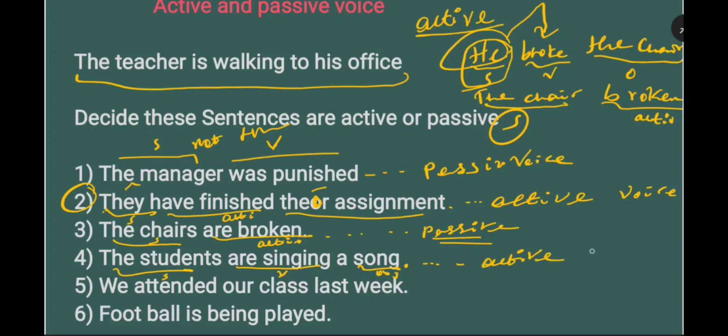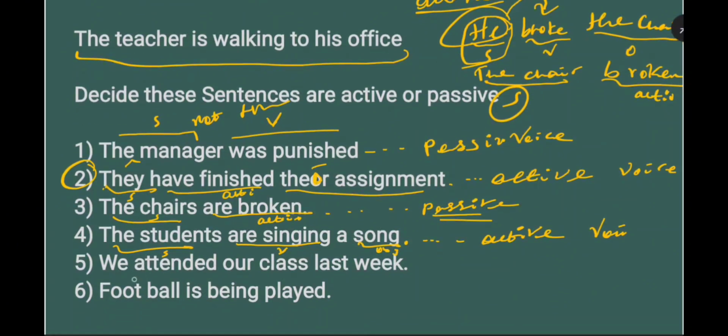We can say this is active voice, because the subject is the doer of the action. It's very simple. Okay, we attended our class last week. We is the subject, and attended is our action. Therefore our class is maybe an object. We, the subject, are doing the attending of the class. Yeah, we are attending the class. Okay, therefore we attended.